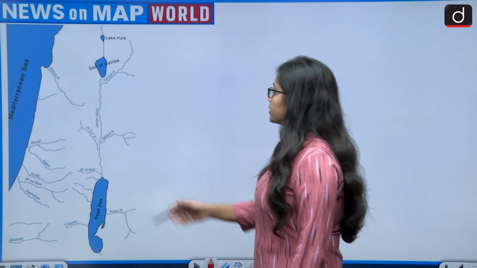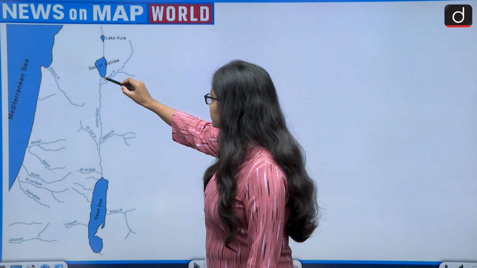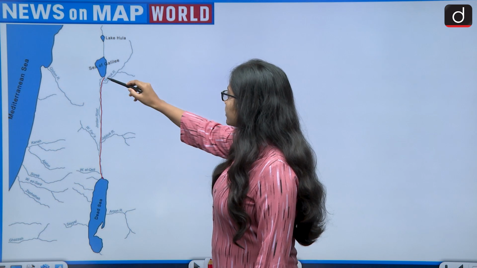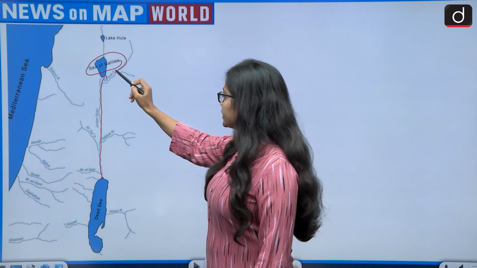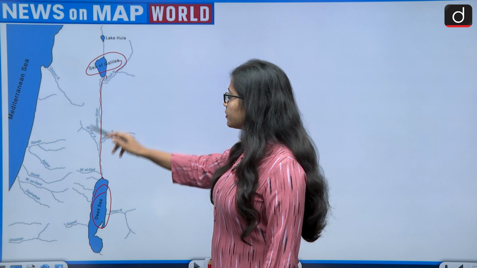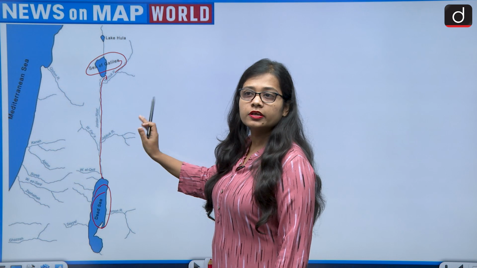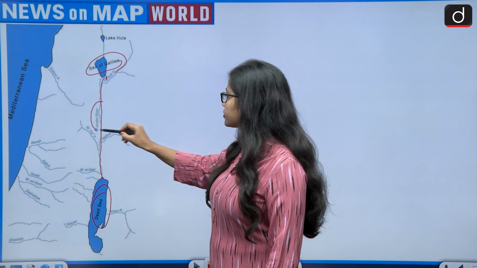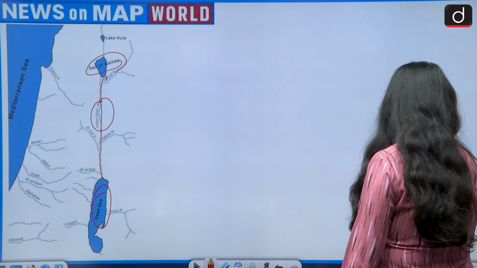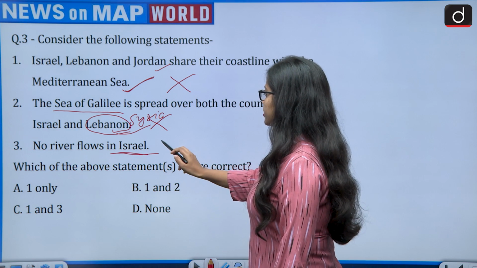So first of all, there is a Jordan river which flows in Israel, and this is one of the longest rivers, as it covers complete Israel. It also flows from the Sea of Galilee, and it also goes to the Dead Sea. And there are many other rivers also, but the major river that you have to focus on is the Jordan river. So this is the Jordan river which flows through Israel. So this statement also becomes wrong. No river flows in Israel.